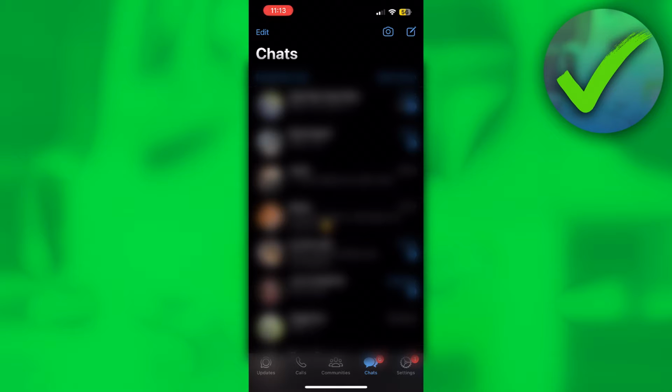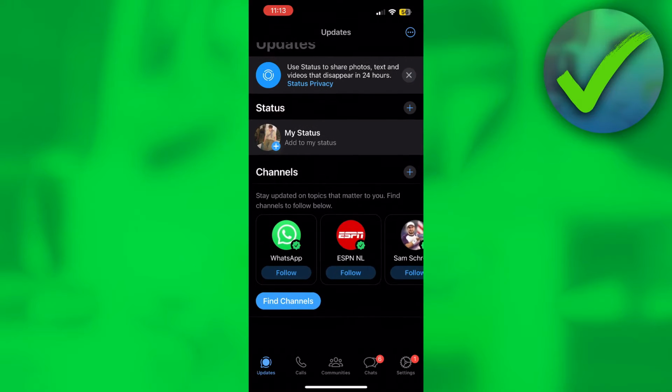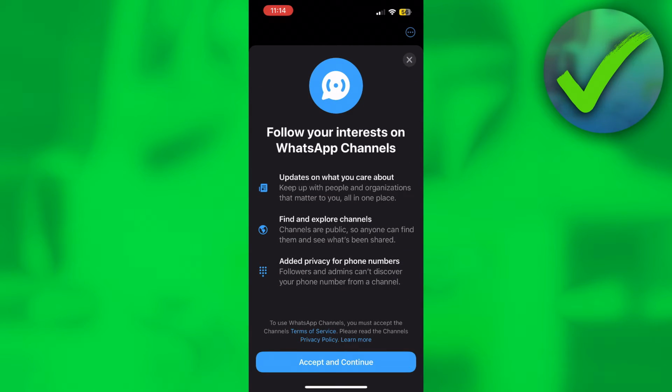So there is a new section in WhatsApp, and as you can see in the bottom left corner, it is called updates. Now, if you click on there, you'll be brought to this page, and here you can actually see some basic channels right over here. As you can see, for example, the Netflix channel, and it says follow your interest on WhatsApp channels. It's just a quick overview of WhatsApp channels, like what it's all about.